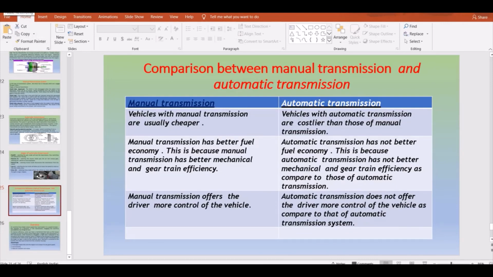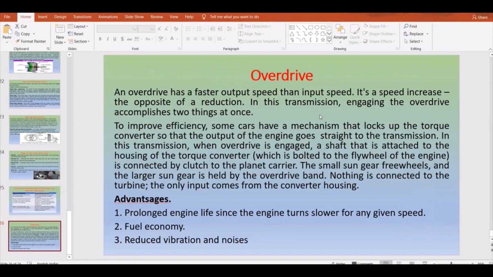Next we will move on to the other topic, that is overdrive. The last one coming up is your overdrive. Usually the overdrive has a faster output speed than your input speed. So what is an overdrive and where do we use it generally, we'll go through that.